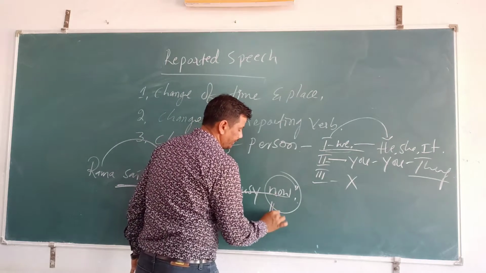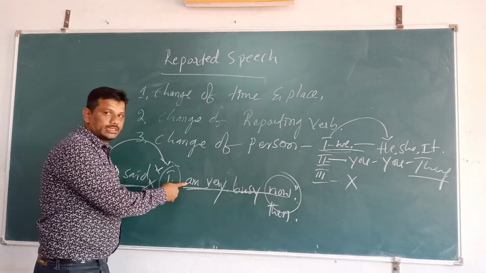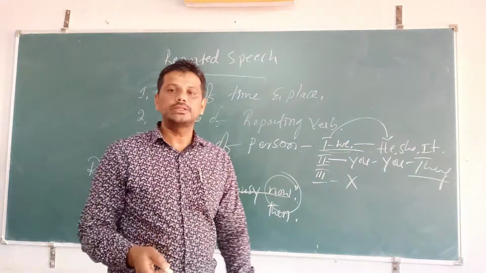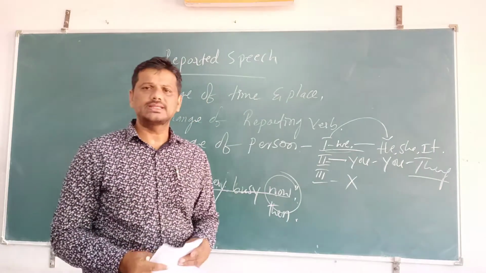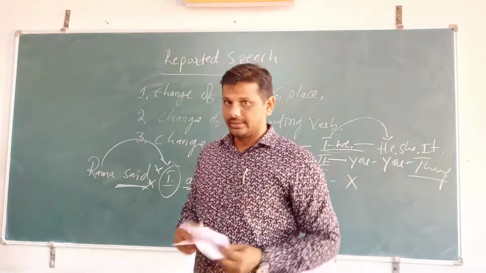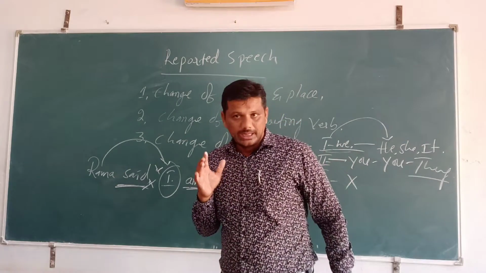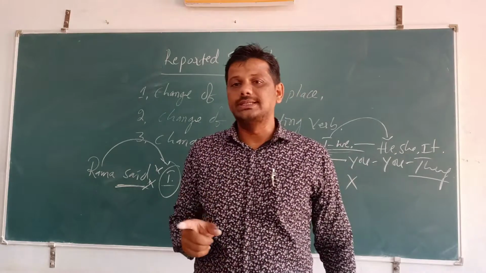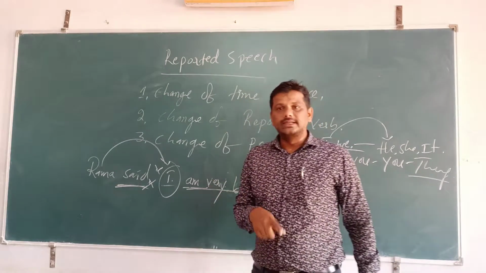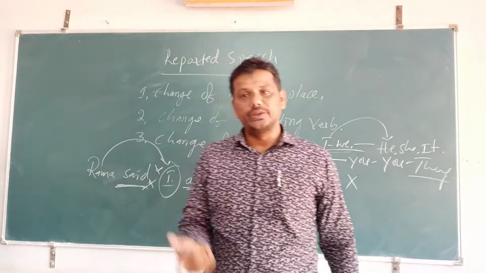Now becomes then. This is a present continuous tense. You have to change it to past continuous tense. I think you studied the change of the tense in the last class. If in direct speech it is simple present tense, you have to change it to simple past tense. If it is present continuous tense, we change it to past continuous tense.